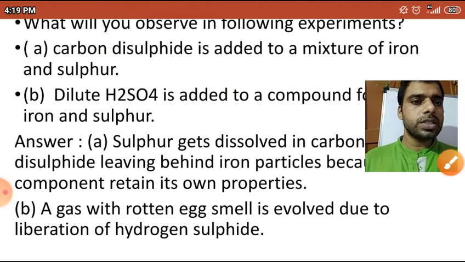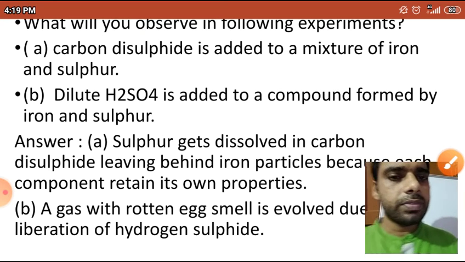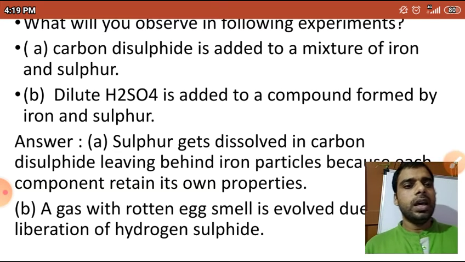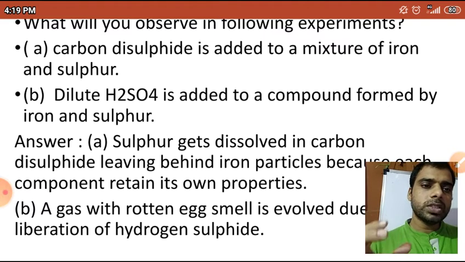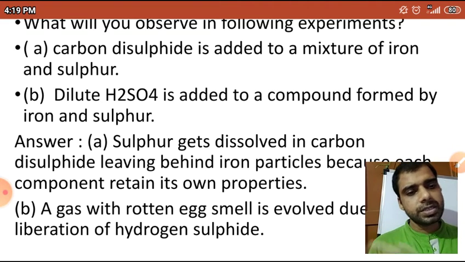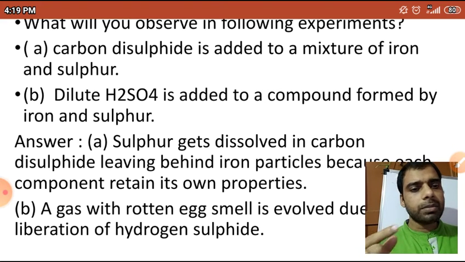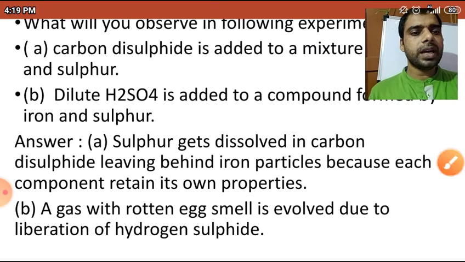So carbon disulfide is added to a mixture of iron and sulfur. First of all, the mixture of iron and sulfur will form iron sulfide, and then when I add the carbon disulfide to that, the carbon disulfide will dissolve the sulfur and the iron will remain, leaving behind the iron particles.